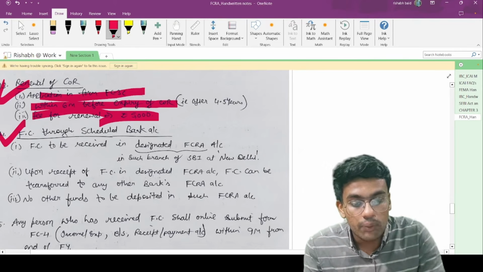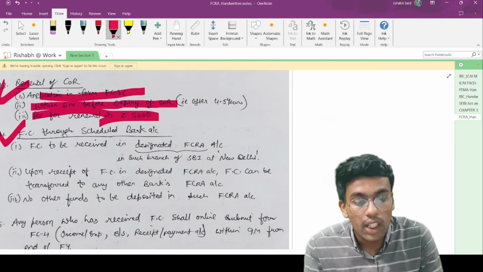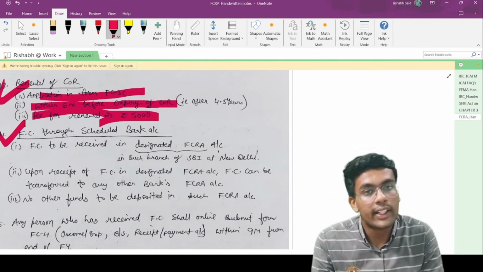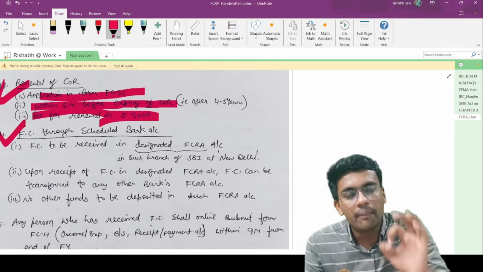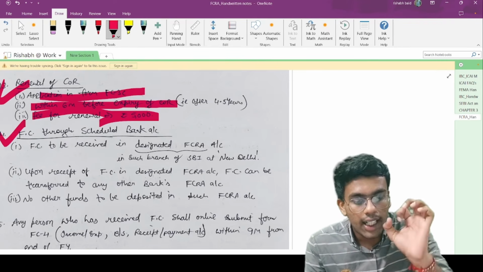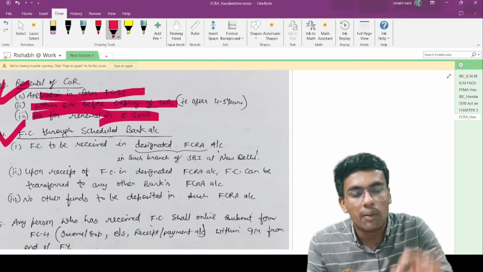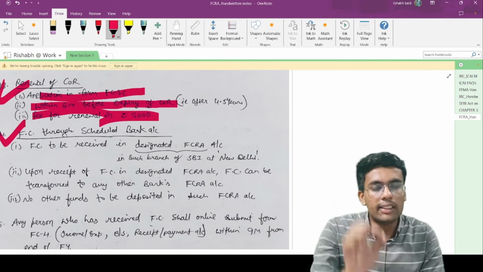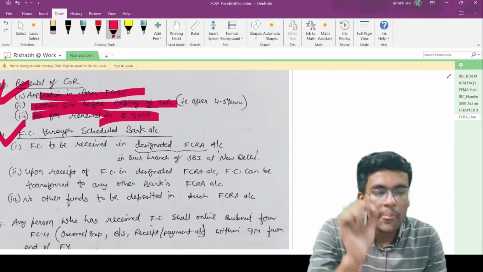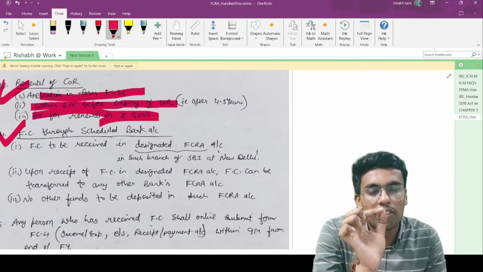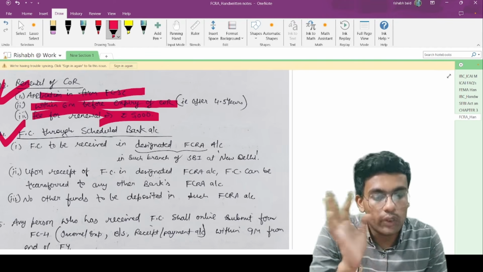Foreign contribution through scheduled bank account. Foreign contributions are to be received in the designated FCRA account in such branch of SBI at New Delhi. That means foreign contributions are to be received in the SBI branch of New Delhi as notified by the central government in the official notification. Any kind of foreign contribution you are receiving in India is to be received in the State Bank of India branch in New Delhi only.